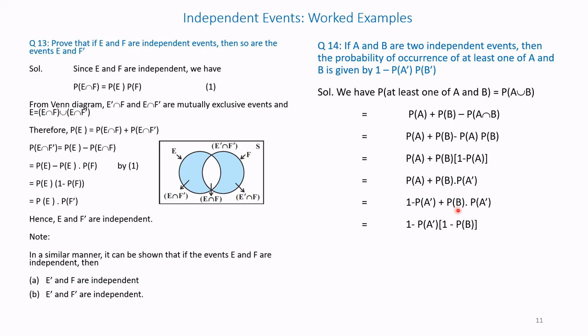Therefore, 1 minus P of A dash into 1 minus P of B, which is P of B dash.